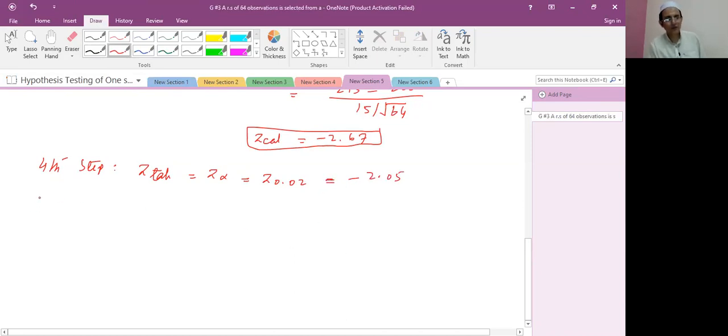Now the fifth step: because it is minus 2.67, minus 2.05 is greater than minus 2.67. So the z tabulated value is greater than the z calculated value.